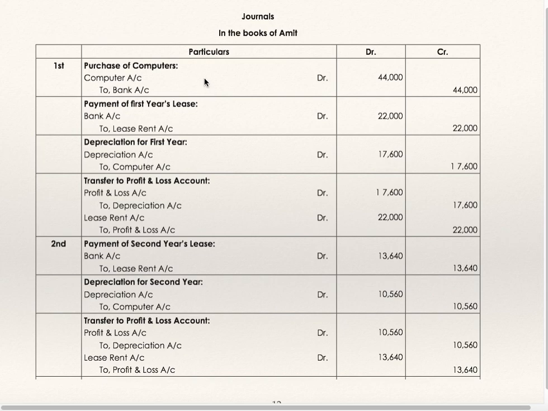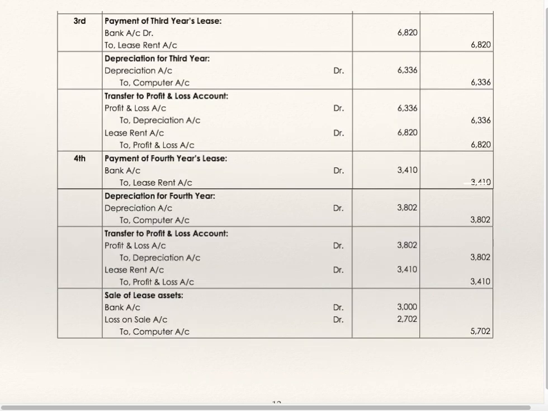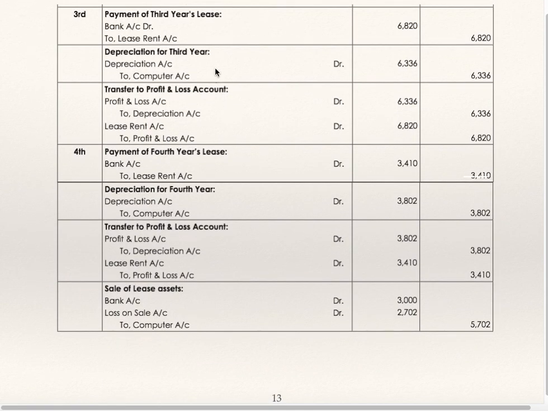In the books of Amit, first year: computer to bank, purchase of computer. Bank to lease rent, he has received lease rent. Depreciation to computer, just now we have seen calculation of depreciation for all the 4 years, and depreciation and lease rent to be transferred to profit and loss account. Profit and loss account debit to depreciation and lease rent to profit and loss account. Second year again bank to lease rent, depreciation to computer, profit and loss to depreciation and lease rent to profit and loss account. Same entries will get repeated.